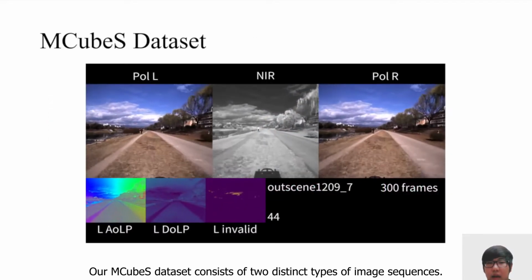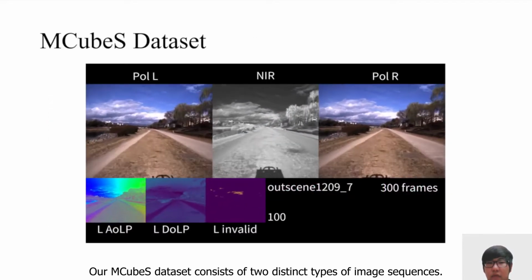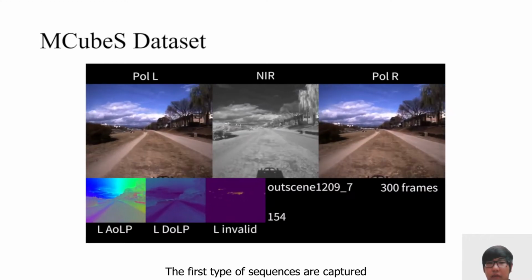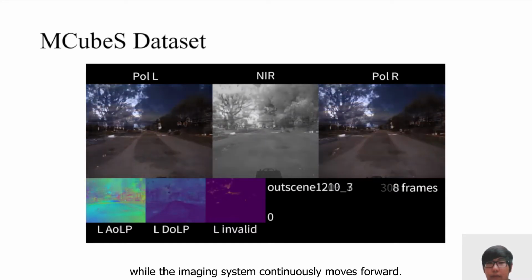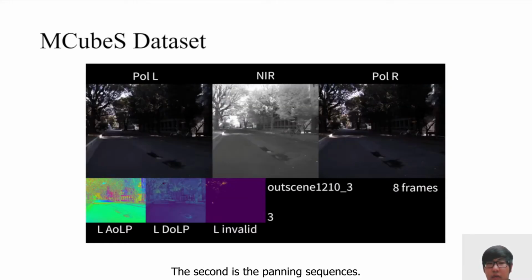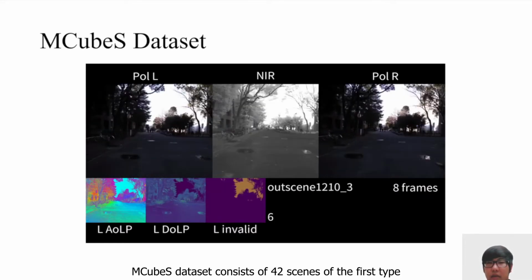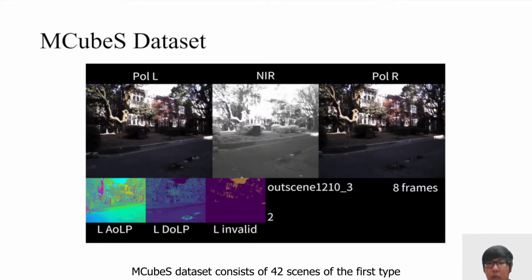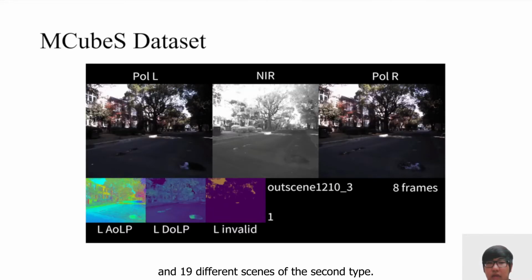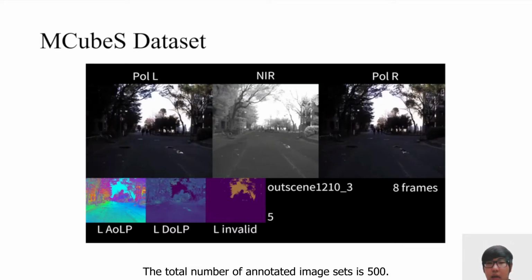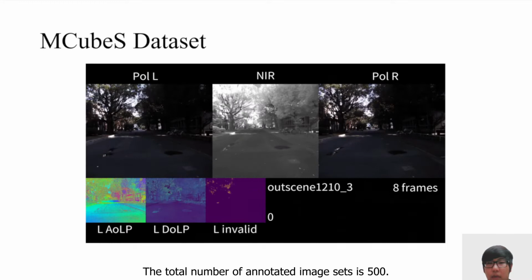Our M-Cubes dataset consists of two distinct types of image sequences. The first type of sequences are captured while the imaging system continuously moves forward. The second is the panning sequences. M-Cubes dataset consists of 42 scenes of the first type with 424 image sets, and 19 different scenes of the second type. The total number of annotated image sets is 500.